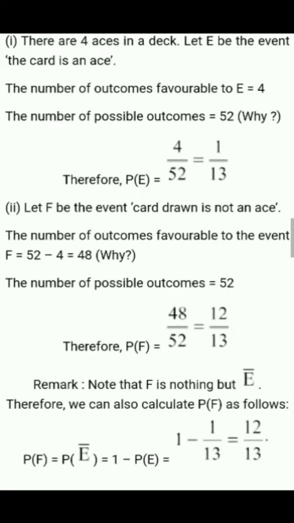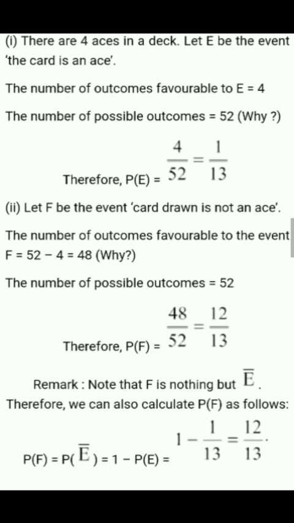Now we will see questions related to this. One card is drawn from a well shuffled deck of 52 cards. Calculate the probability that the card will be an ace. As in the figure, we see there are 4 aces: in diamond, heart, club and spade. So the probability will be 4 by 52, which means 1 by 13.